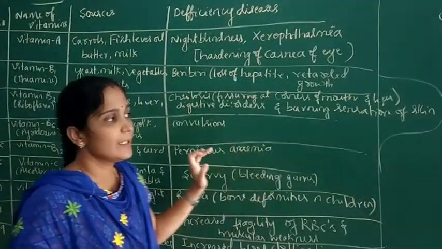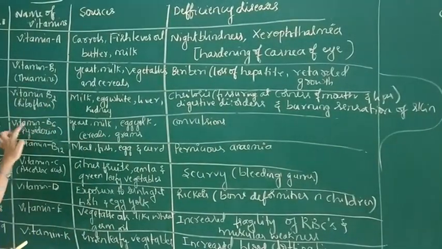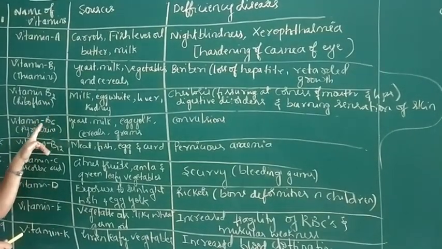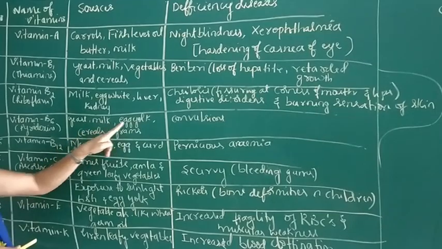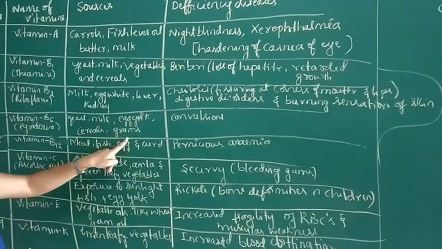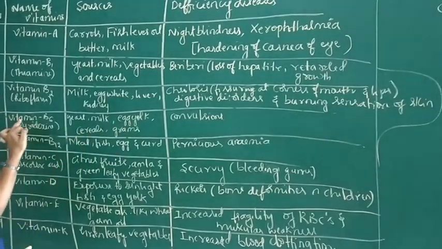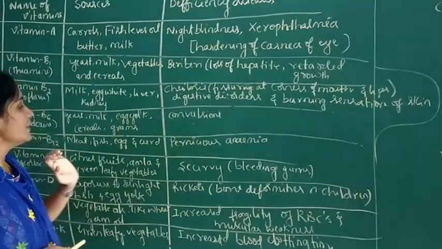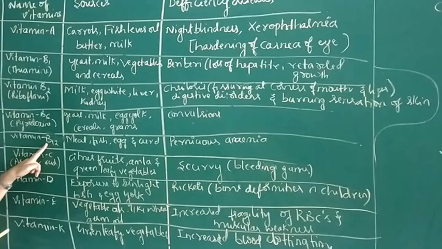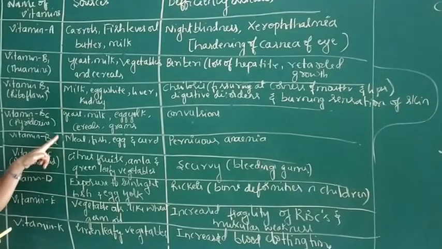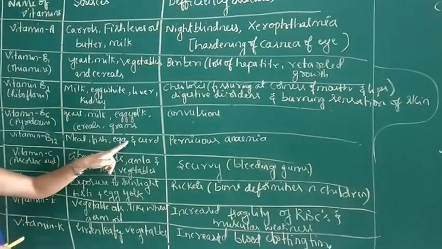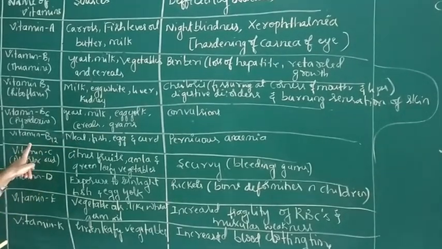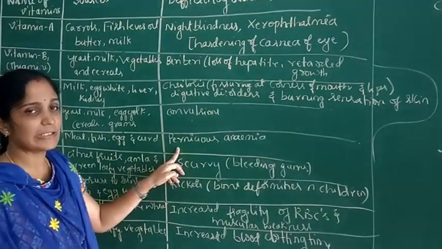Next, coming to vitamin B6, it is also known as pyridoxine. The sources of vitamin B6 are yeast, milk, egg yolk, cereals, grams, etc. The deficiency of vitamin B6 or pyridoxine causes the disease convulsions. Now the next one is vitamin B12. Vitamin B12 is found in meat, fish, egg and curd. These are the sources of vitamin B12. The deficiency of vitamin B12 causes the disease pernicious anemia.